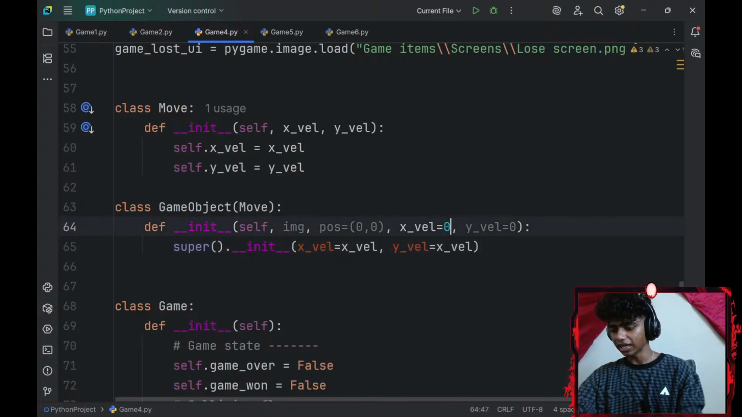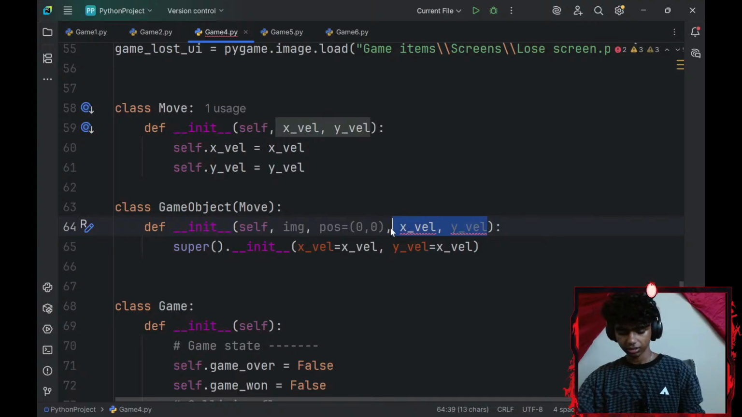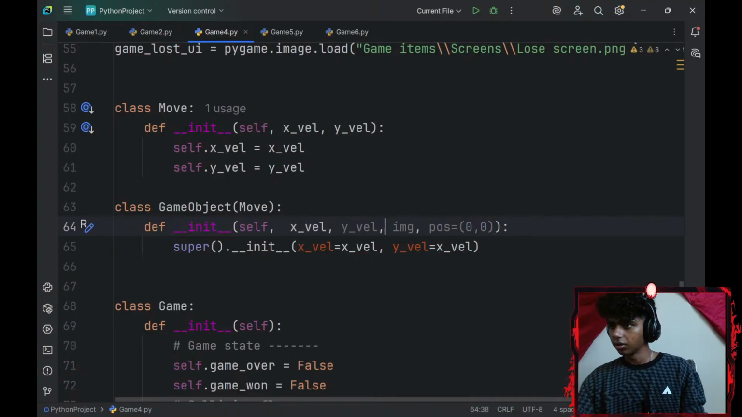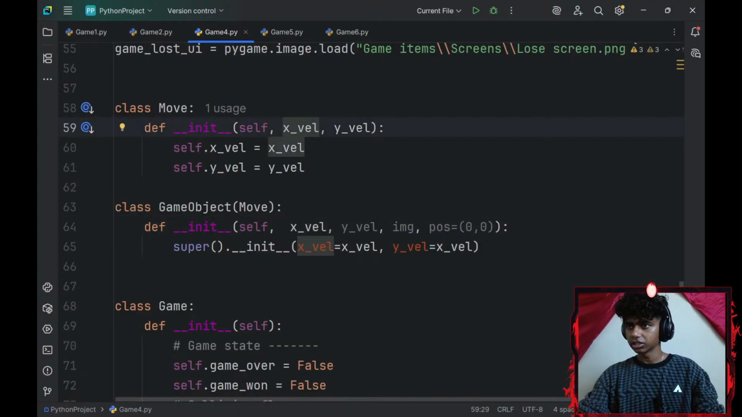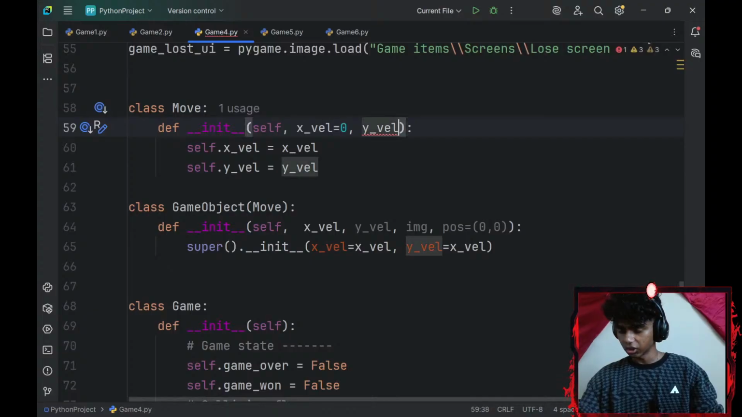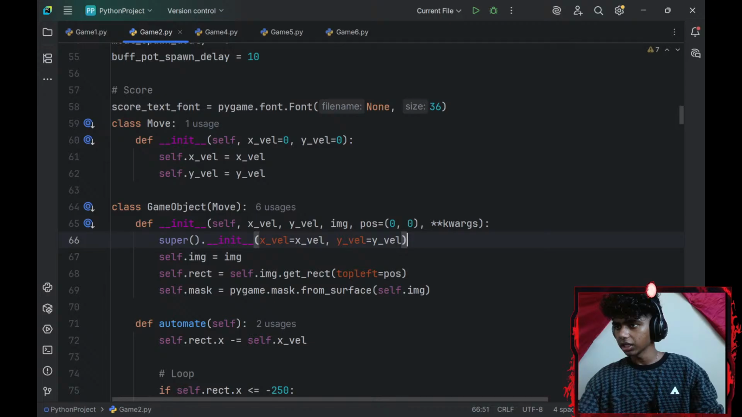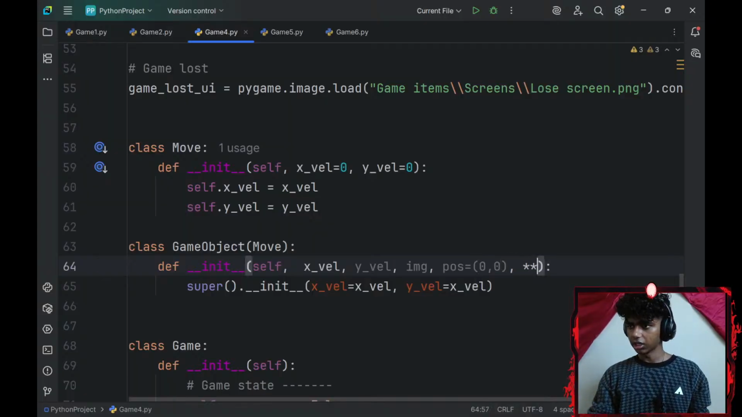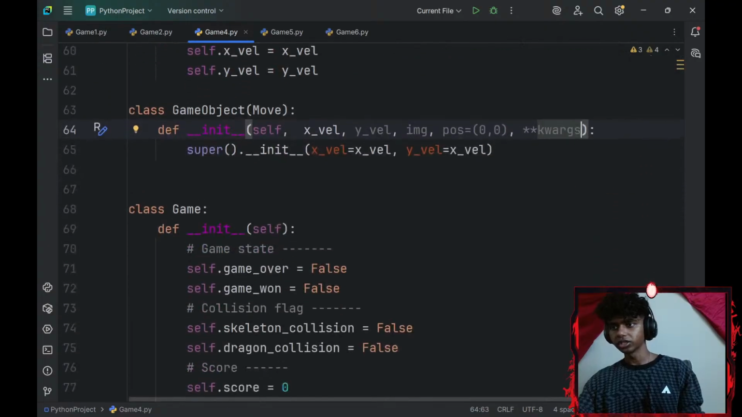So instead of adding these here, let me just delete those, copy these. Okay, add them after self here. And I could add a default value here, so equal to 0 and equal to 0. Okay, then what else did I need? I needed kwargs here. Okay, I see. So I'll go with double asterisk kwargs. Double asterisk is basically the unpacking operator for kwargs.